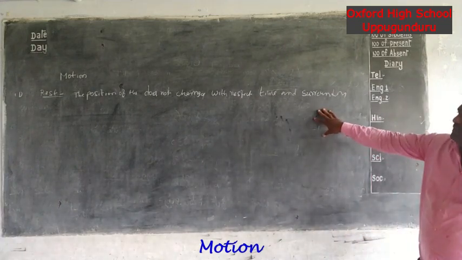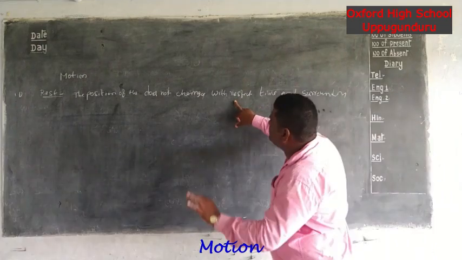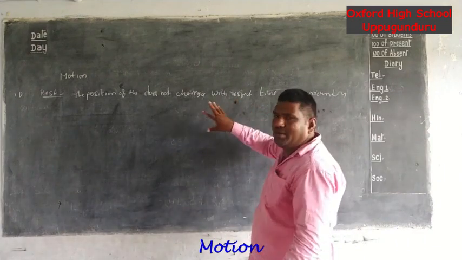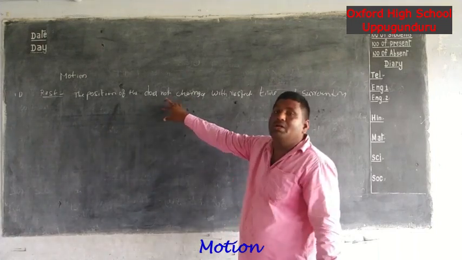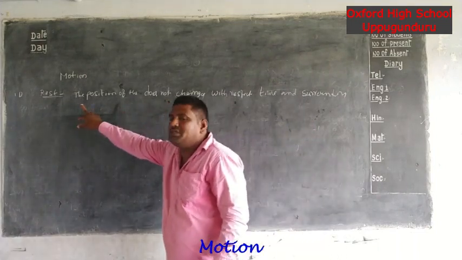Mainly, we observe that in this definition, the object does not change; it is always in a constant position, always at rest. So that is the definition of rest.